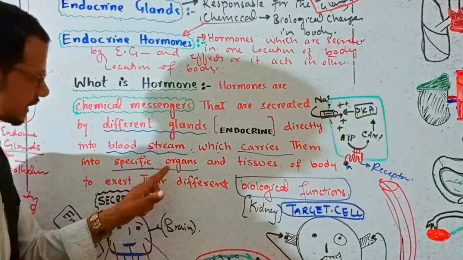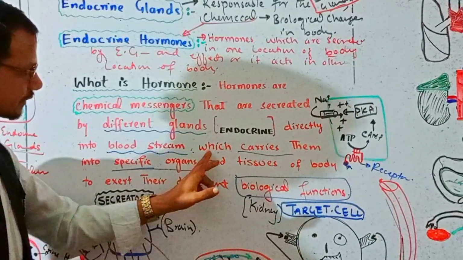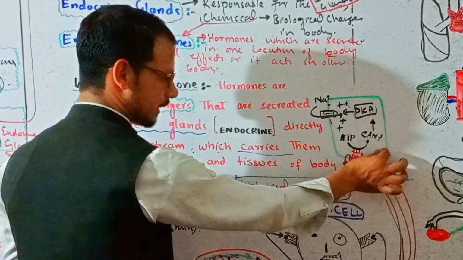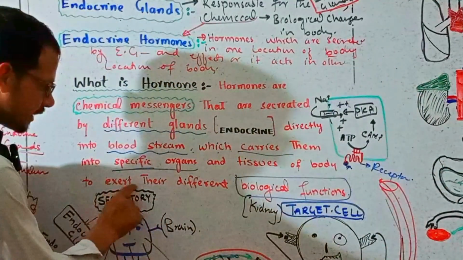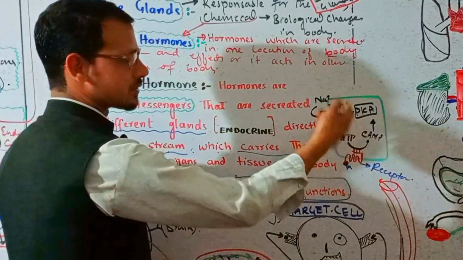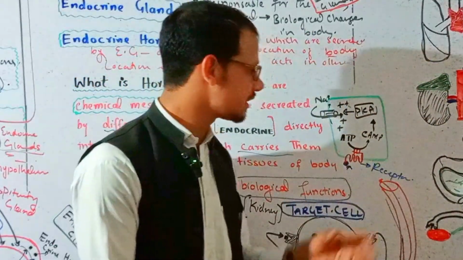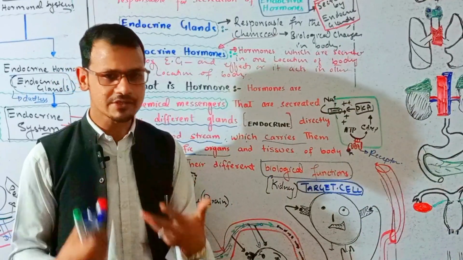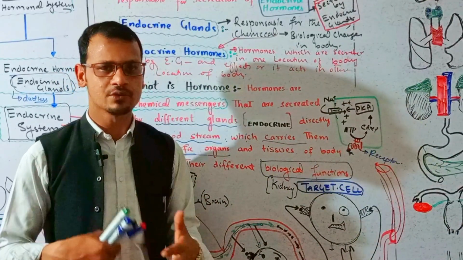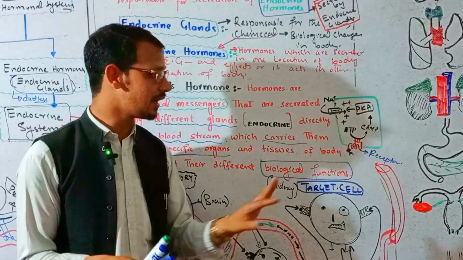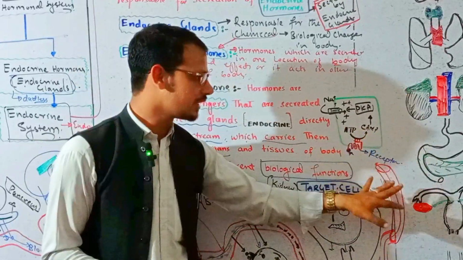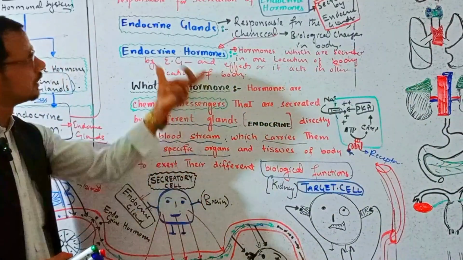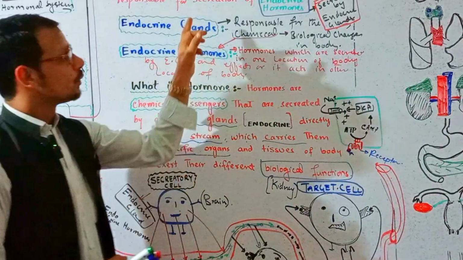So here in the definition we say that it carries them to specific organs, this is the specific organ, right, or tissue of the body, to exert their different biological changes, because a lot of biological changes occur inside the cell. For example, release of calcium, depolarization, or glycolysis, glycogenolysis, Krebs cycle, etc. are all activated by these hormones and enzyme activity. So this is just the introduction to the endocrine system. Now we will